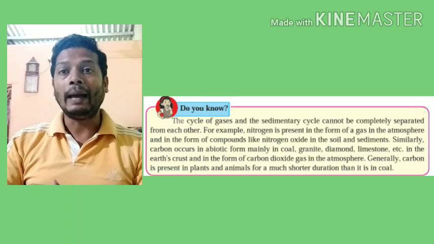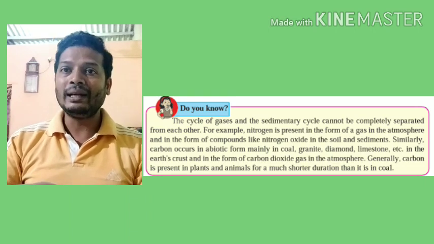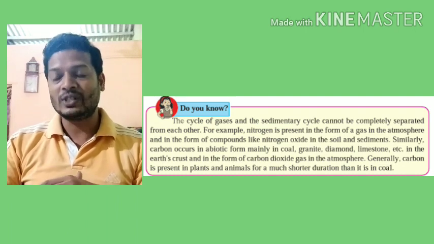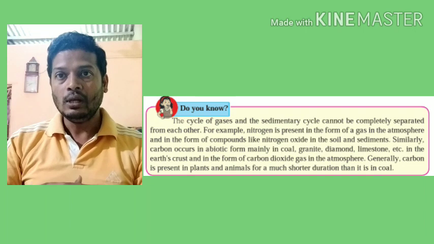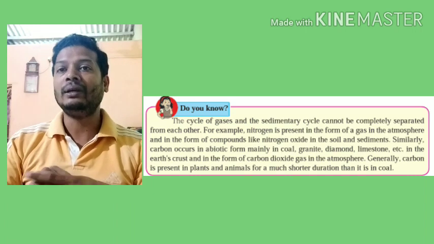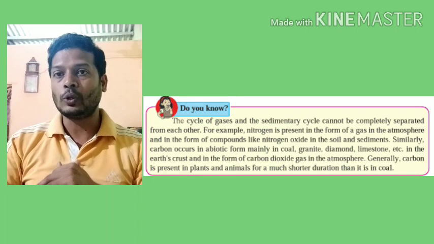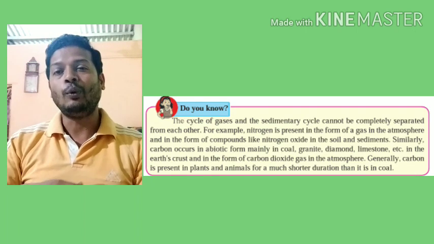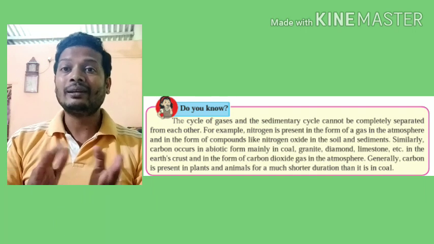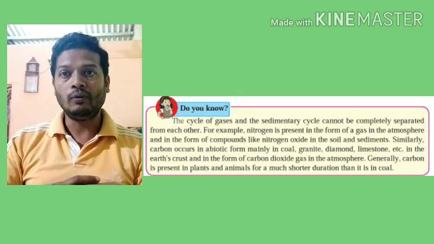One more thing that can happen is all the living organisms, both plants and animals, may die and get buried into the soil, and they can undergo fossilization over the period of years. Due to fossilization, again they get deposited in the form of sedimentary cycle, or their nutrients or chemicals remain in the form of solids or liquids deep in the bowels of the earth. So these two things can happen, but clear cut demarcation is not possible. Both the cycles are interdependent on one another.